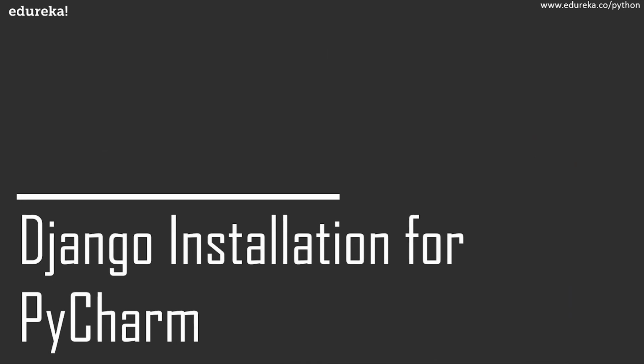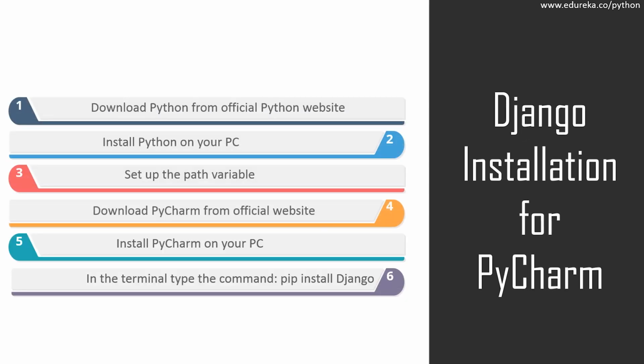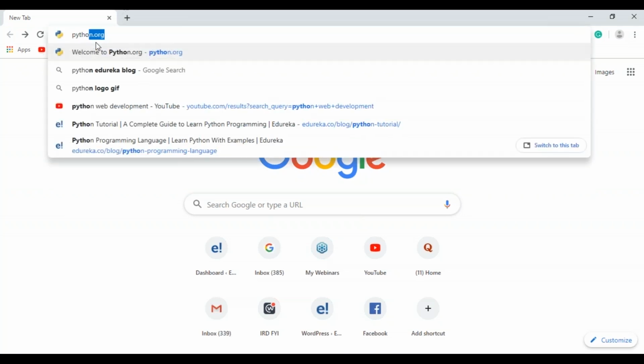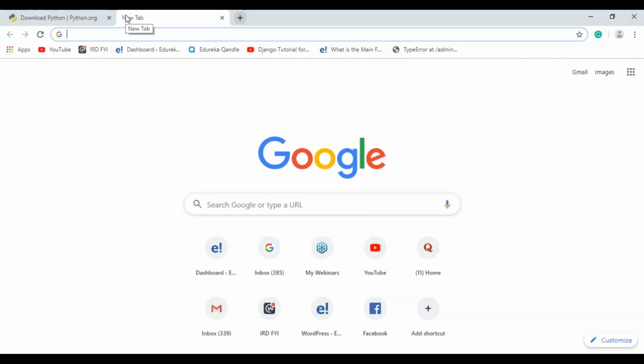So moving on, I'll be showing you how to install Django on your systems. One thing I want you to note is that I'll be using PyCharm. You can use any IDE of your choice, but personally, I feel PyCharm is the best for creating websites. The first thing you'll have to do is download Python on your PC. To do that, you can go to the official Python website, go to Downloads, and select any version that's suitable for your PC. Select the installer that is suitable for your operating system. Once you've downloaded Python, you'll have to go to the JetBrains website to download PyCharm.